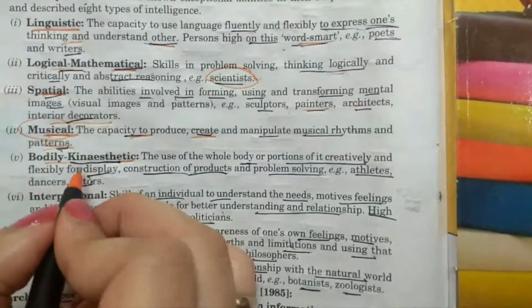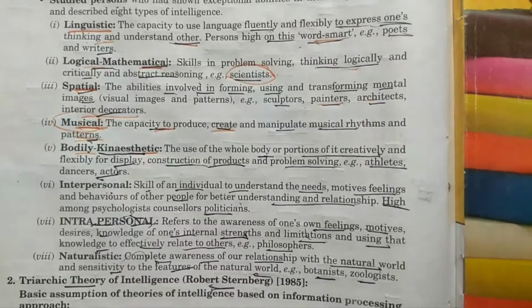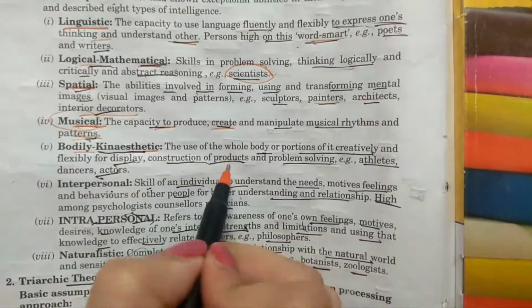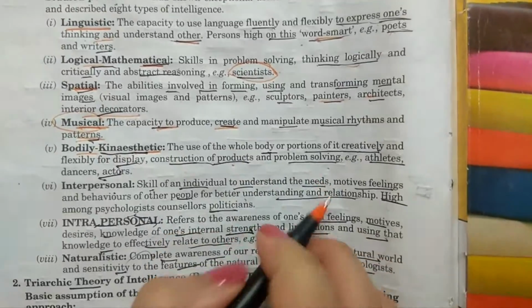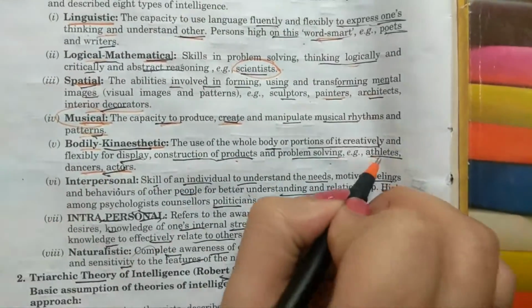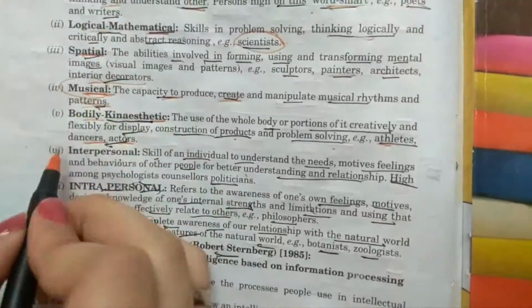Persons who are high on this have the best use of the whole body or a portion of it creatively and flexibly for display, construction of products and problem solving. Persons high on this are dancers, actors and athletes. Now, let's study the sixth one.